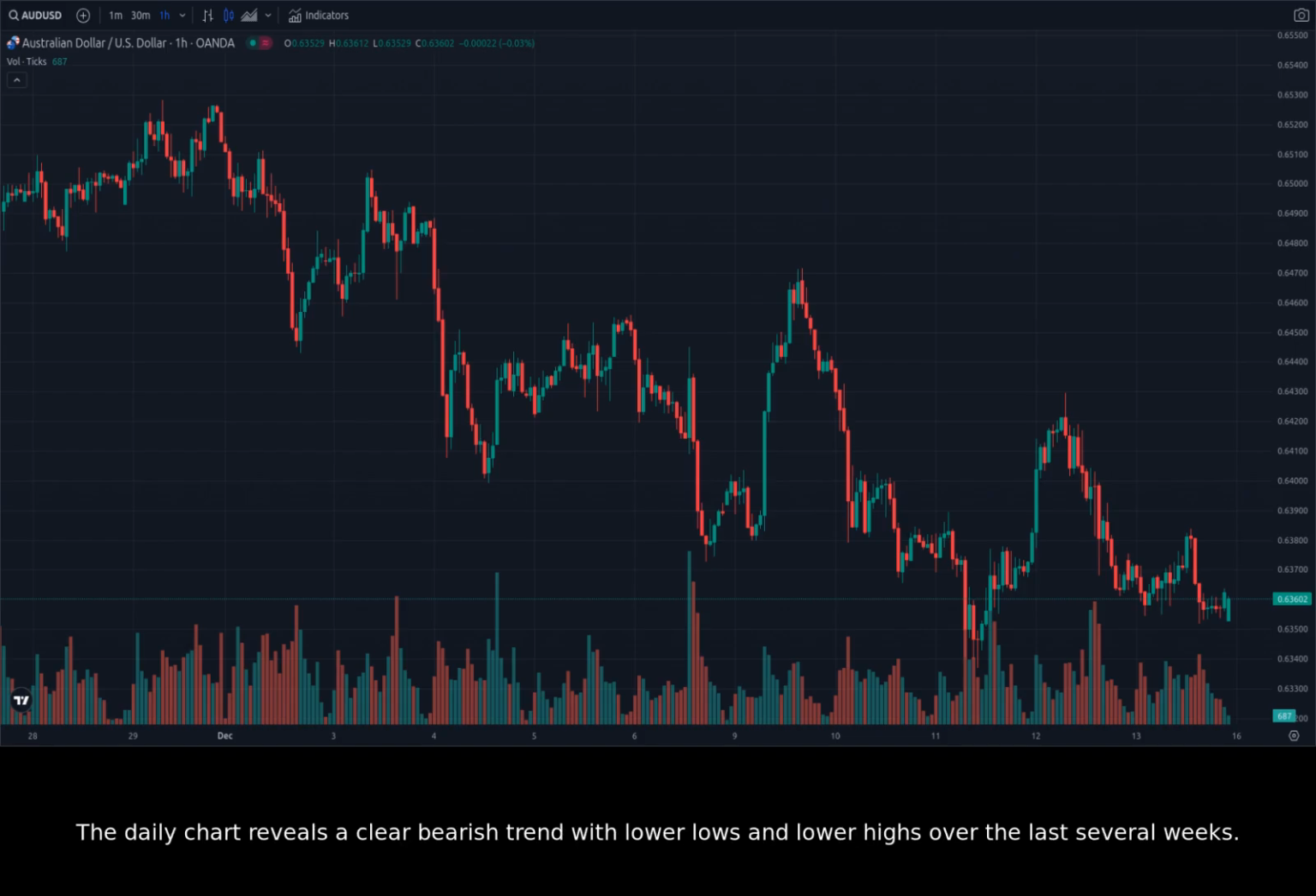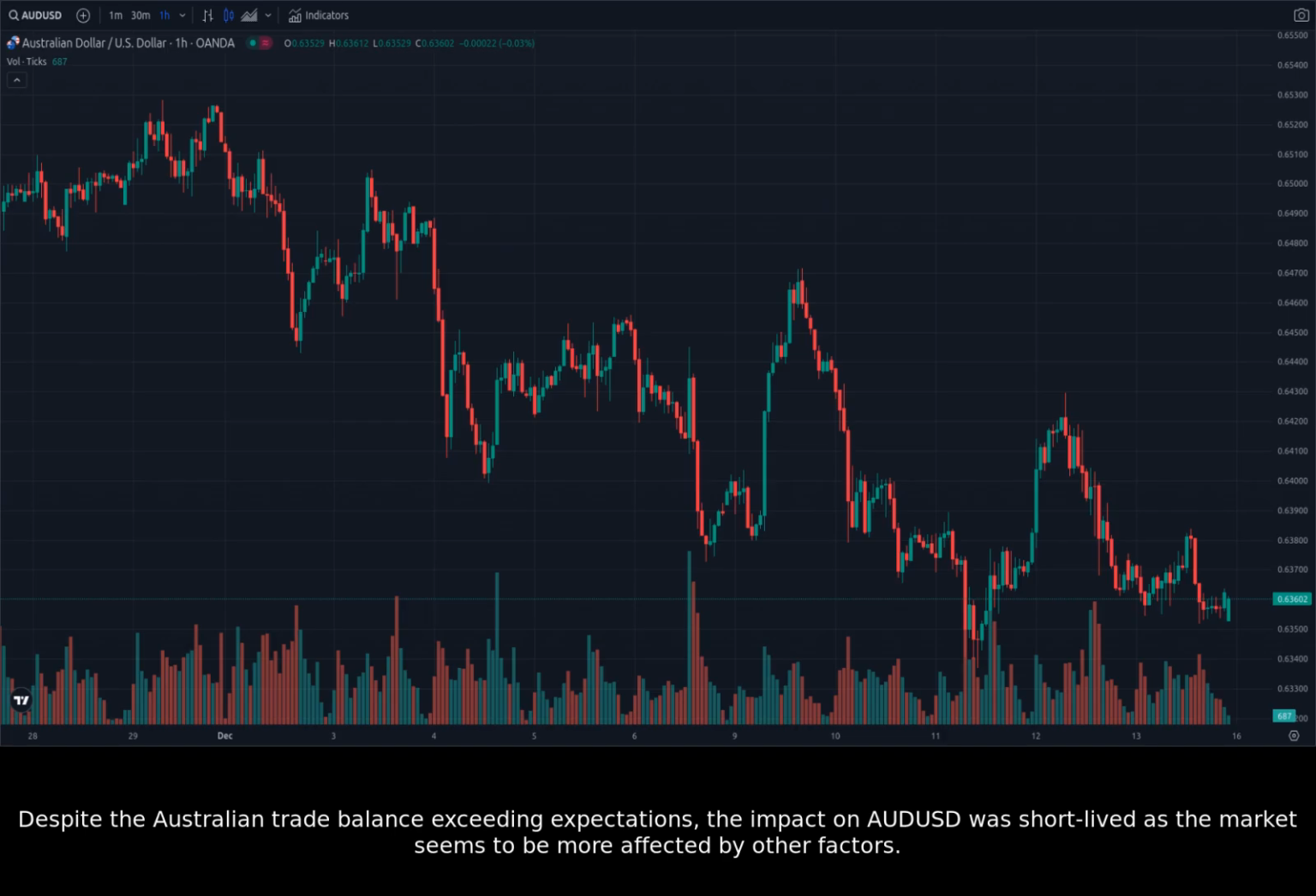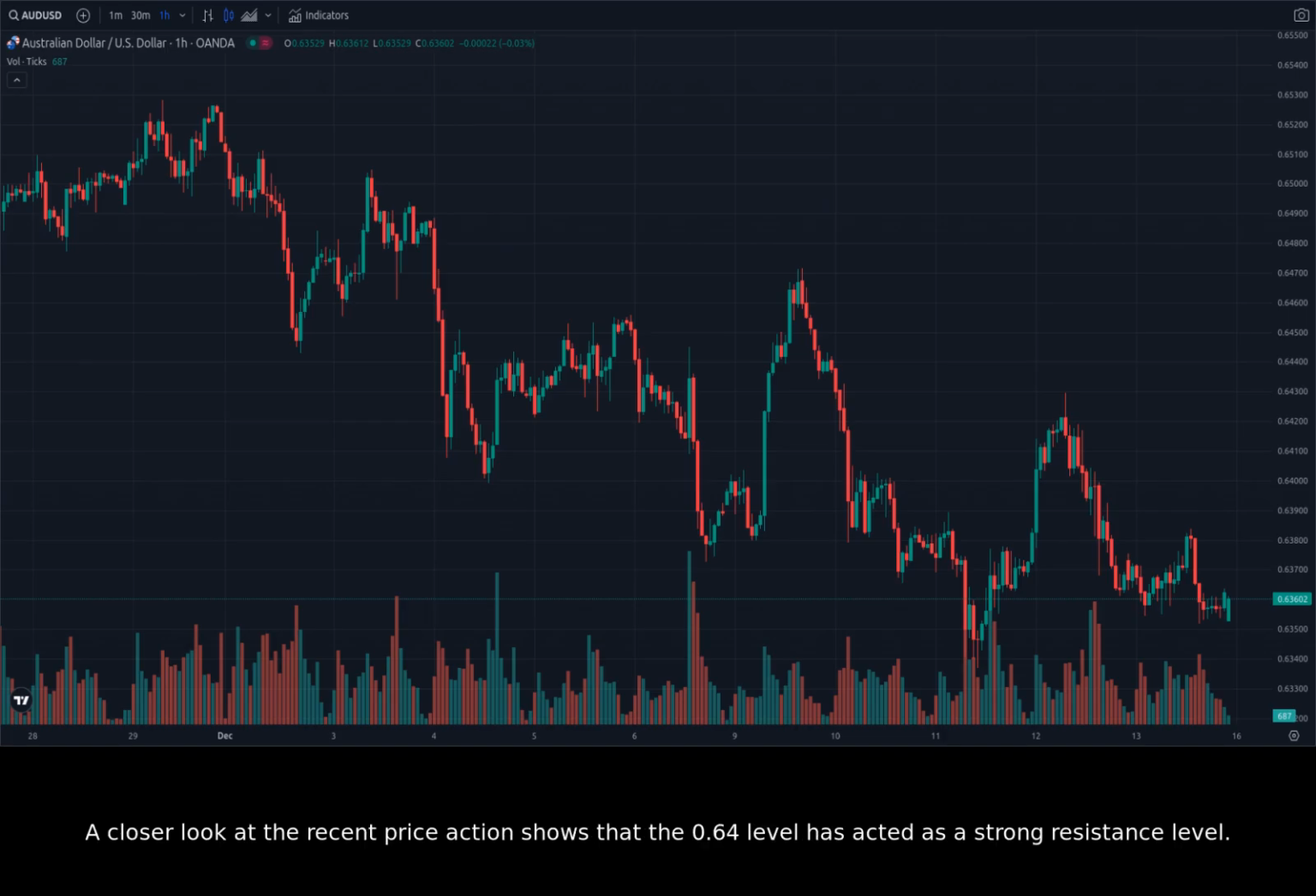The daily chart reveals a clear bearish trend with lower lows and lower highs over the last several weeks. Despite the Australian trade balance exceeding expectations, the impact on AUDUSD was short-lived as the market seems to be more affected by other factors. A closer look at the recent price action shows that the 0.64 level has acted as a strong resistance level. The 0.63 level, on the other hand, has served as support on multiple occasions. Note the significant volume during these periods of support and resistance.